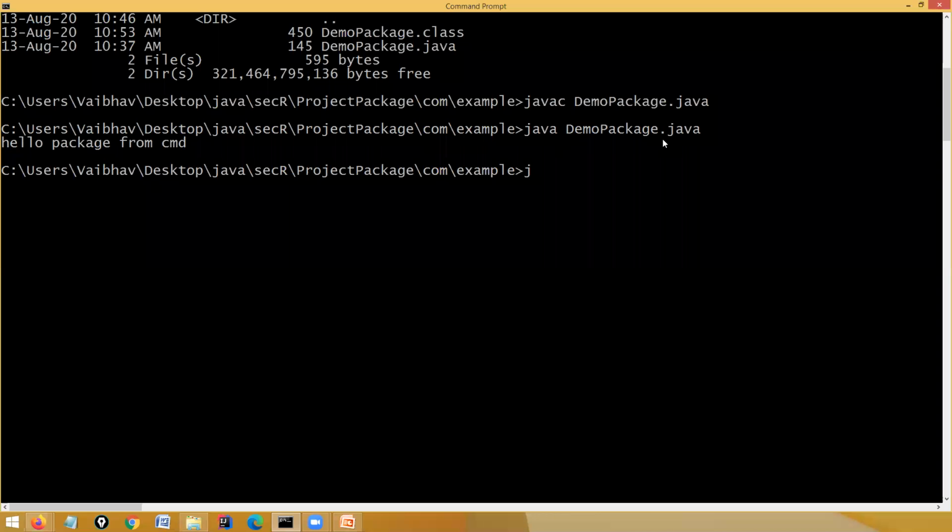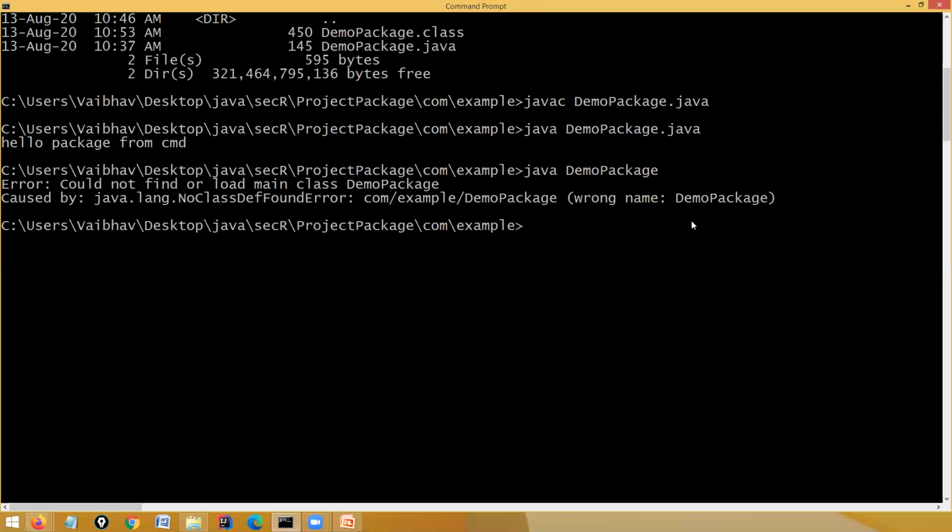What we have discussed is that whenever we want to execute the file, we execute it with the class name. We do not execute it with the dot java file name. In all the examples in the past, we executed with the class name.